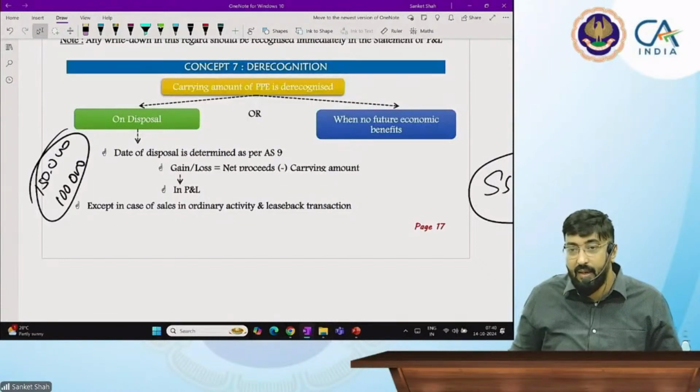Yes, Rathi Malini. Good morning, sir. Good morning. Sir, can you explain the derecognition method again in that concept?